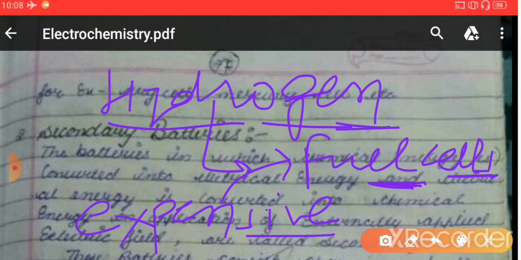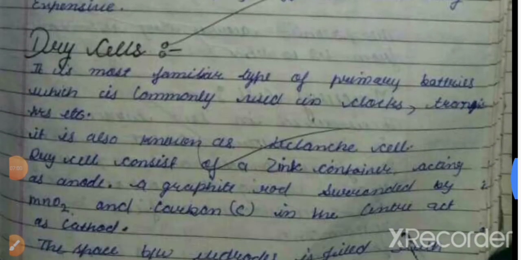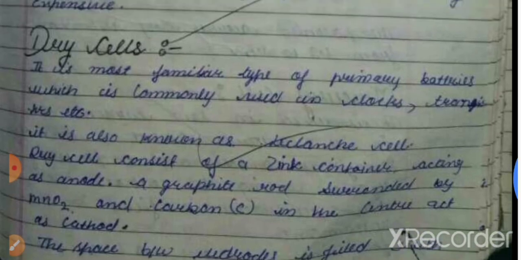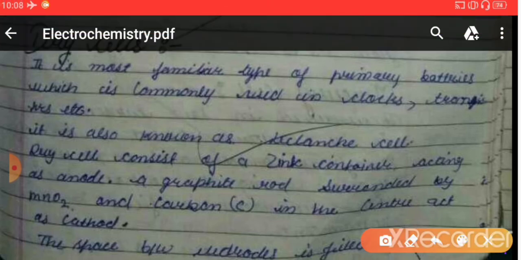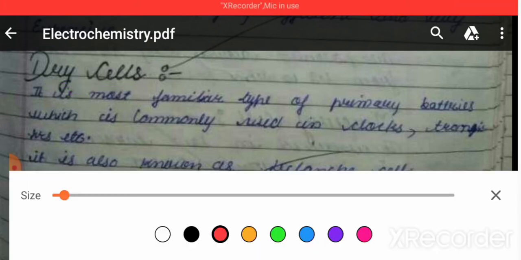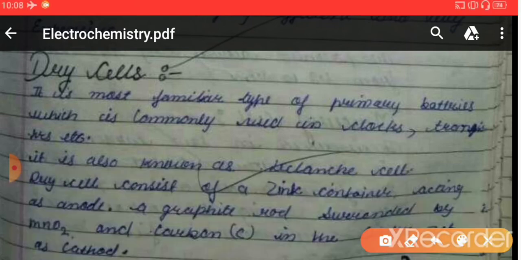Let me discuss some types of batteries, which are the primary batteries, right? So the first topic of ours is primary batteries. And the most common primary battery or the most common primary cell is the dry cell, right? This is the cell that we use in our domestic purpose, in the clocks or in the transistors, we see small cells. Those cells are called dry cells, right?